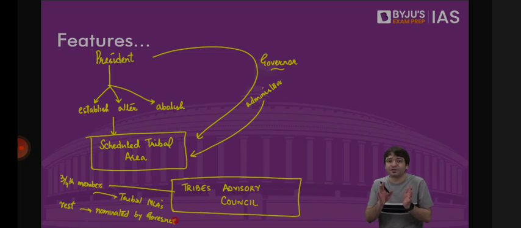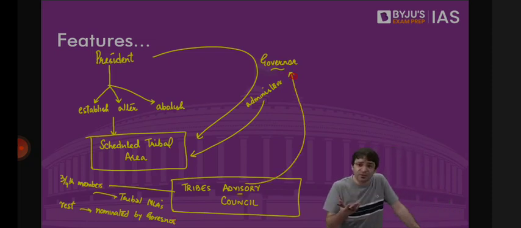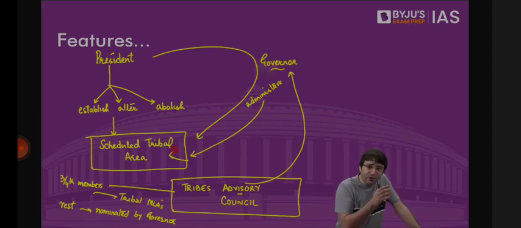What will be the role of the Tribes Advisory Council? As the name suggests, it will advise. Advise whom? The governor. On what grounds? How do you administer the scheduled tribal area? But sir, you told me that in Schedule 5, only economic interests should be protected, because the only purpose of Schedule 5 is to protect these tribals in their economic areas.